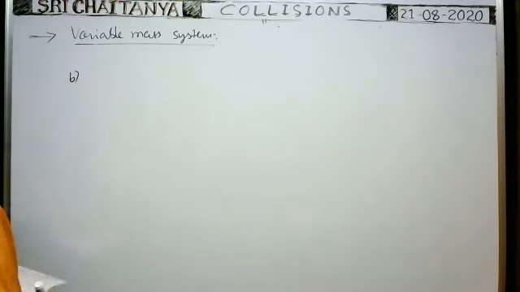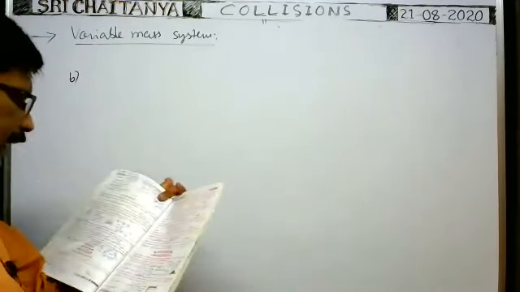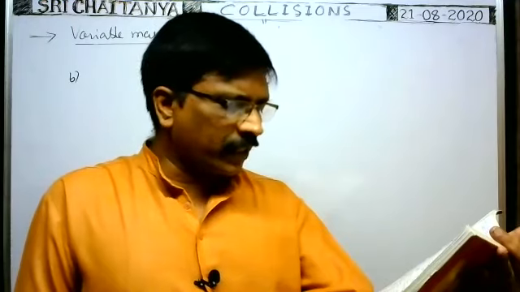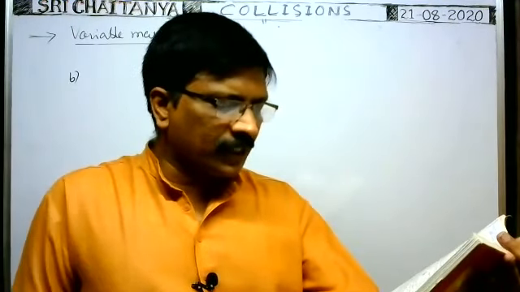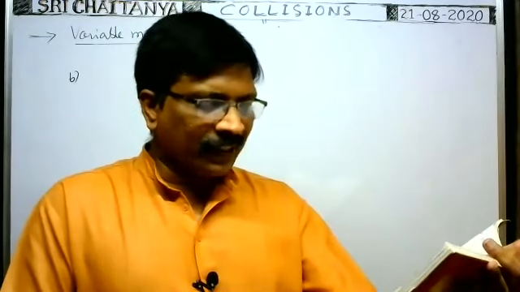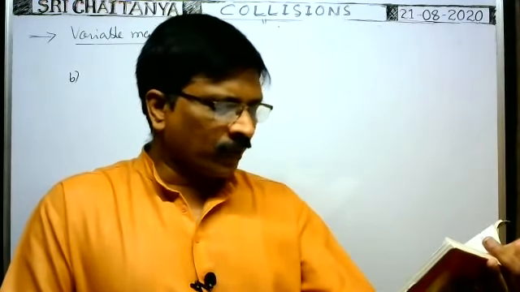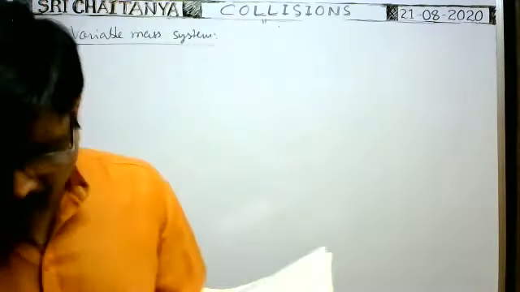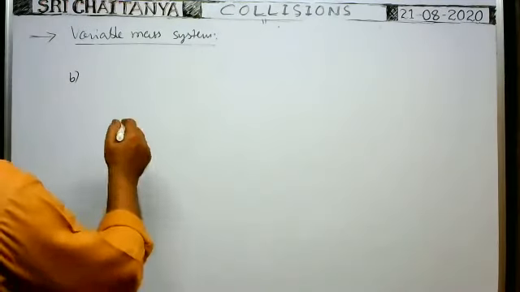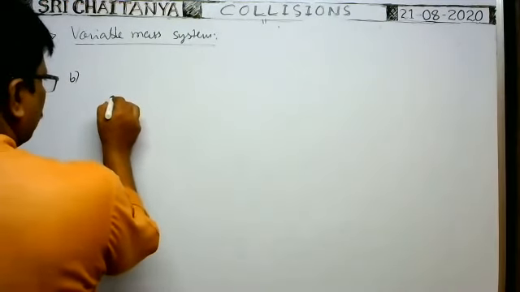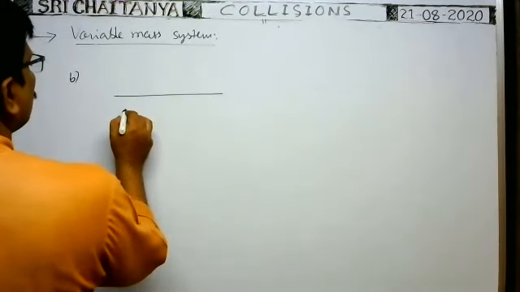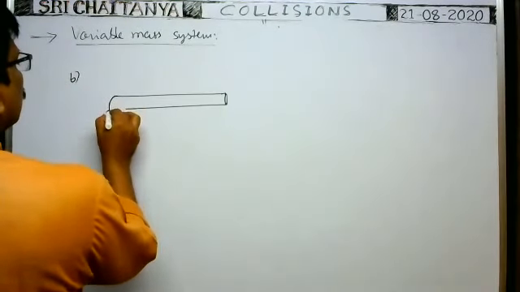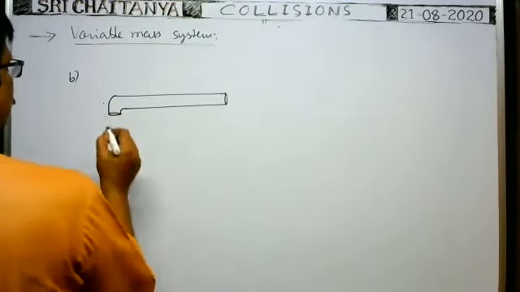Second, or B. A chain PQ of length L0 is located on a smooth horizontal table such that H length of the chain hangs freely and touches the surface of the smooth table. The end P is released at a certain instant. What is the velocity with which the chain will slip out of the tube? It is also a good problem, a different problem. This type of problems are important for Advanced. Here it is the smooth tube.